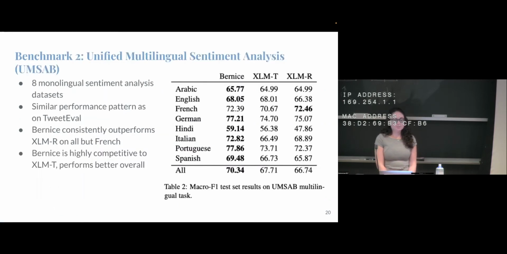For our second benchmark, a multilingual one, the multilingual sentiment analysis, it's about 8 different monolingual sentiment analysis data sets. We see the same performance pattern that we saw on TweetEval, where Bernice and XLM-T do better than XLM-R, which doesn't have the Twitter pre-training. Bernice and XLM-T perform very similarly, with Bernice just outperforming XLM-T overall.